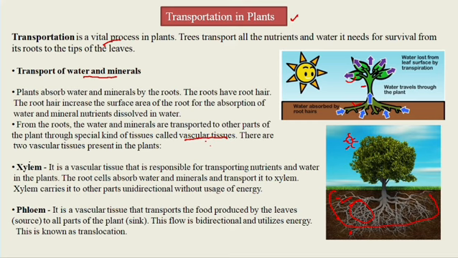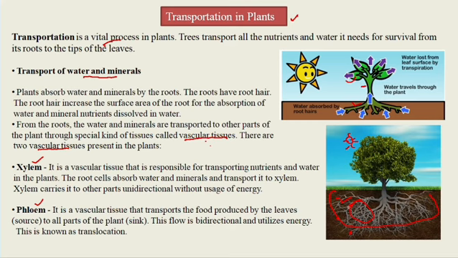So which helps in this transportation? Vascular tissue. There are two vascular tissues. The first is the xylem and the other one is the phloem. The xylem is a vascular tissue that is responsible for transporting the nutrients and the water in the plant. Where is it present? It is in the soil, and water is also in the soil. So with the help of the vascular tissue, which is the xylem, these are transported to the other parts of the plant.